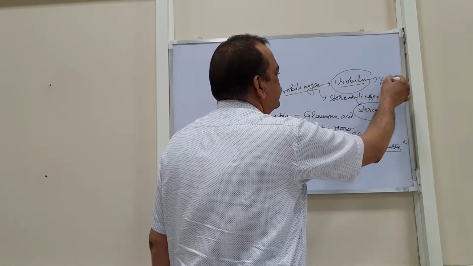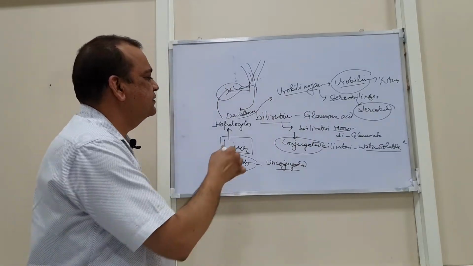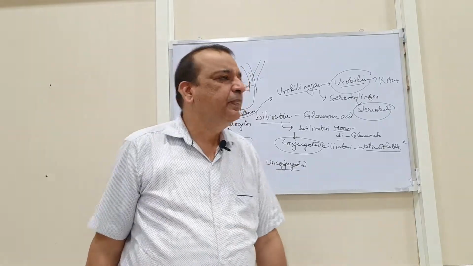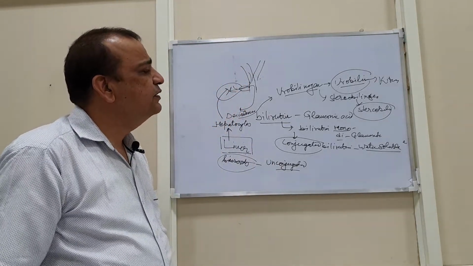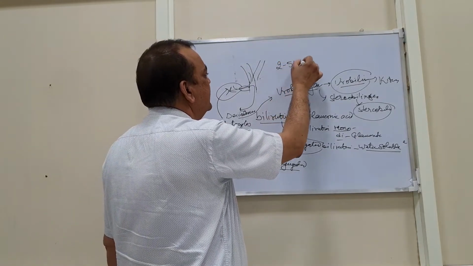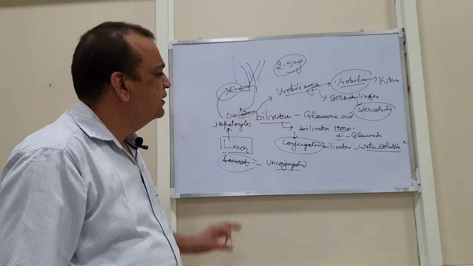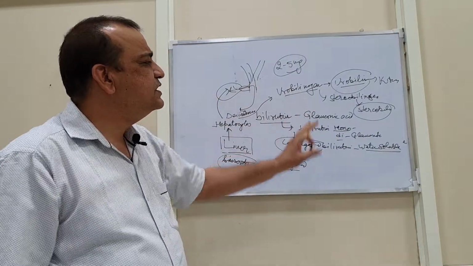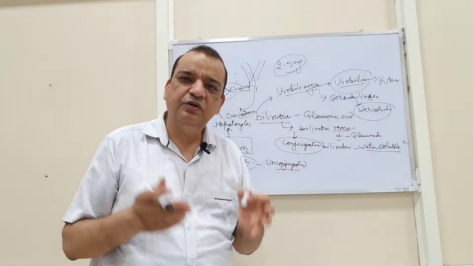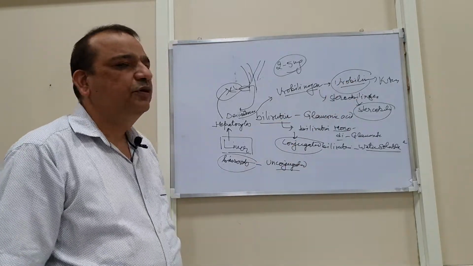is excreted out through the kidneys, and some portion of this bilirubin in the intestine is again reabsorbed in the body. So in daily routine, almost 2 to 5 milligram bilirubin is produced, and it goes through all these changes and finally is excreted out of the body through the stercobilin, means through the feces or the stool, and through the urine in the form of urobilin.